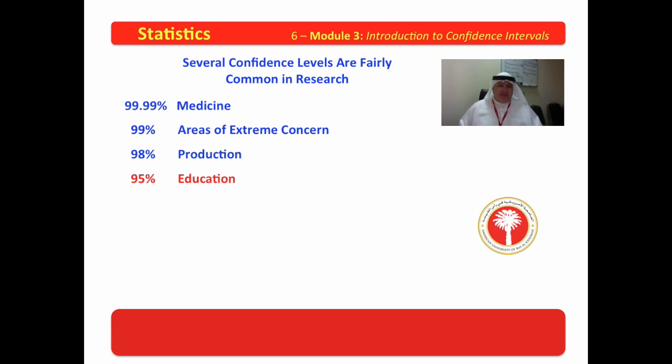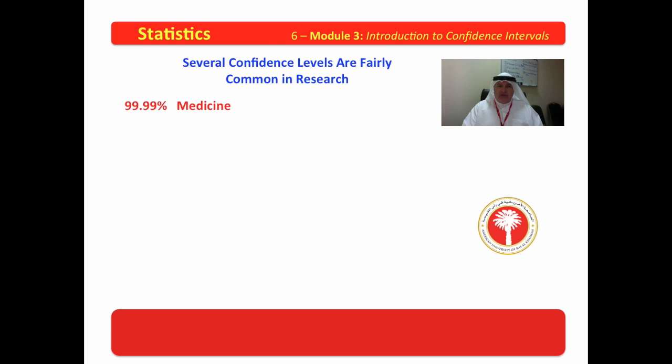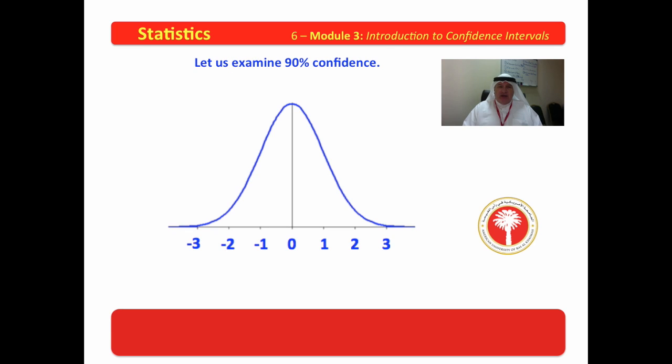In education, one of the common levels is 95% confident. In other words, we have 5% error. We're wrong 5% of the time, we're right 95% of the time. If we're talking about an educational strategy and we want to see that it works, being 95% correct would be very acceptable. And in a lot of non-critical areas, we might simply want to be 90% correct. So these are important rates, 99.99, 99, 98, 95, and 90% confidence.